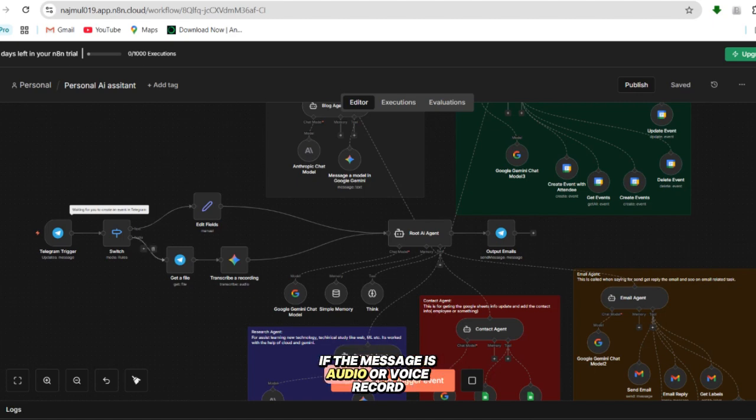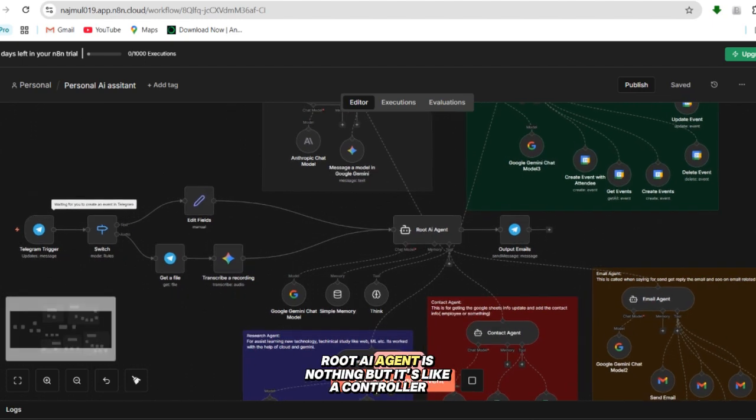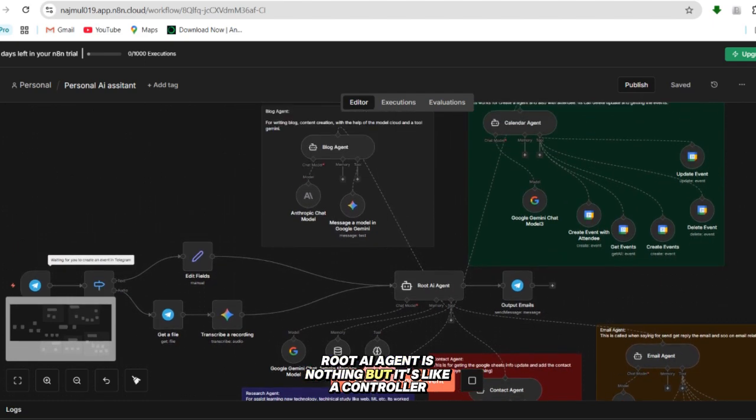If the message is audio or a voice recording, then first of all it gets the file, then Gemini transcribes this voice message and sends it to the root AI agent. The root AI agent is nothing but a controller.